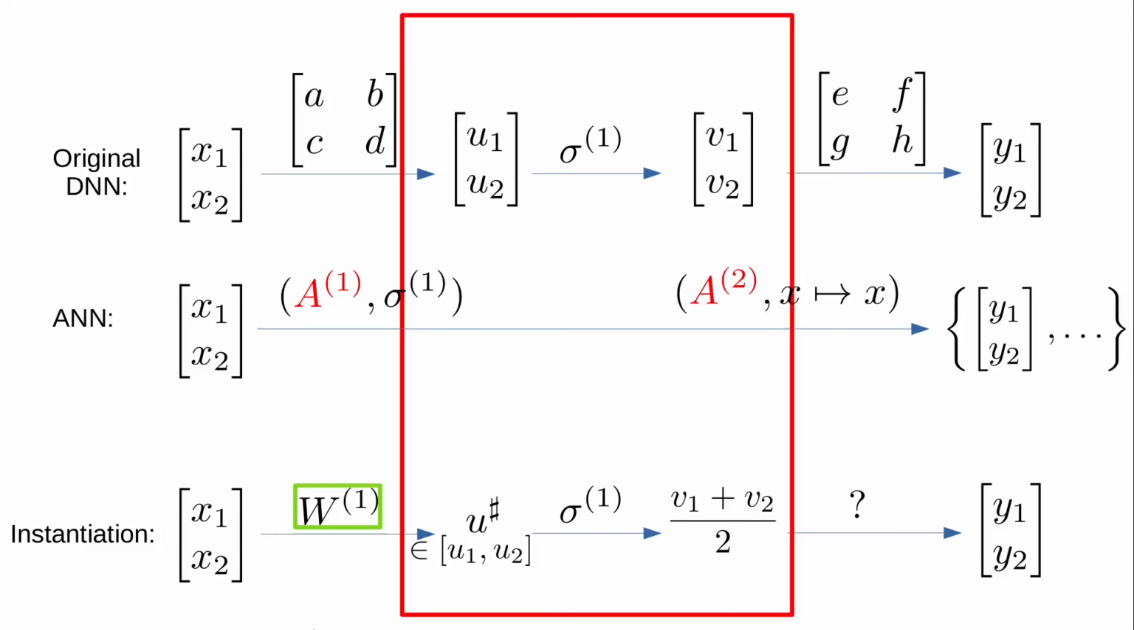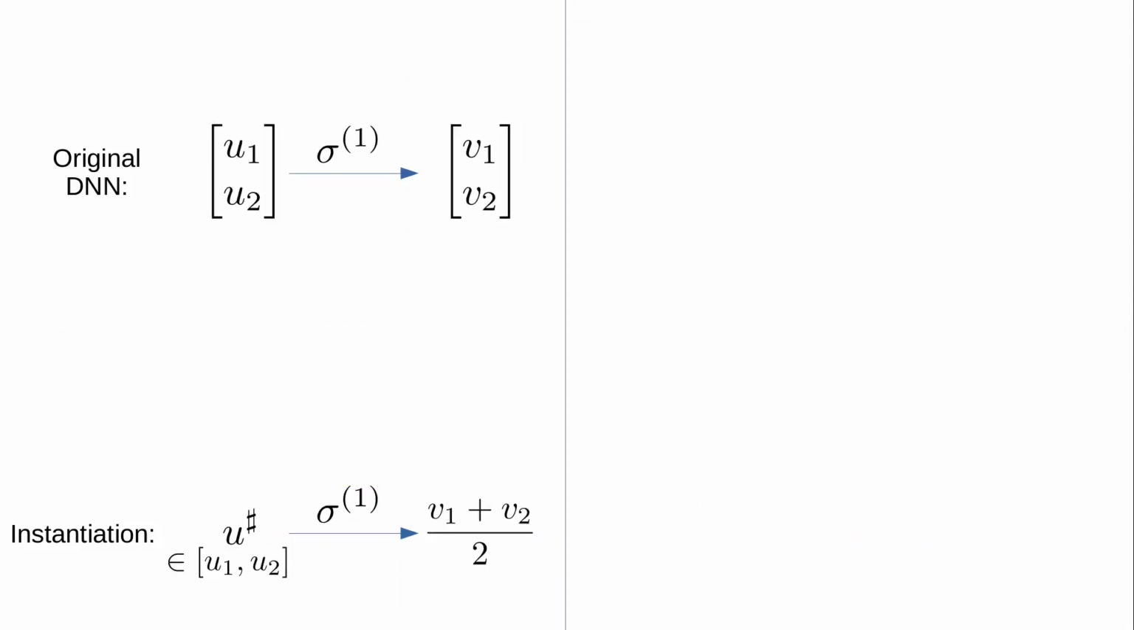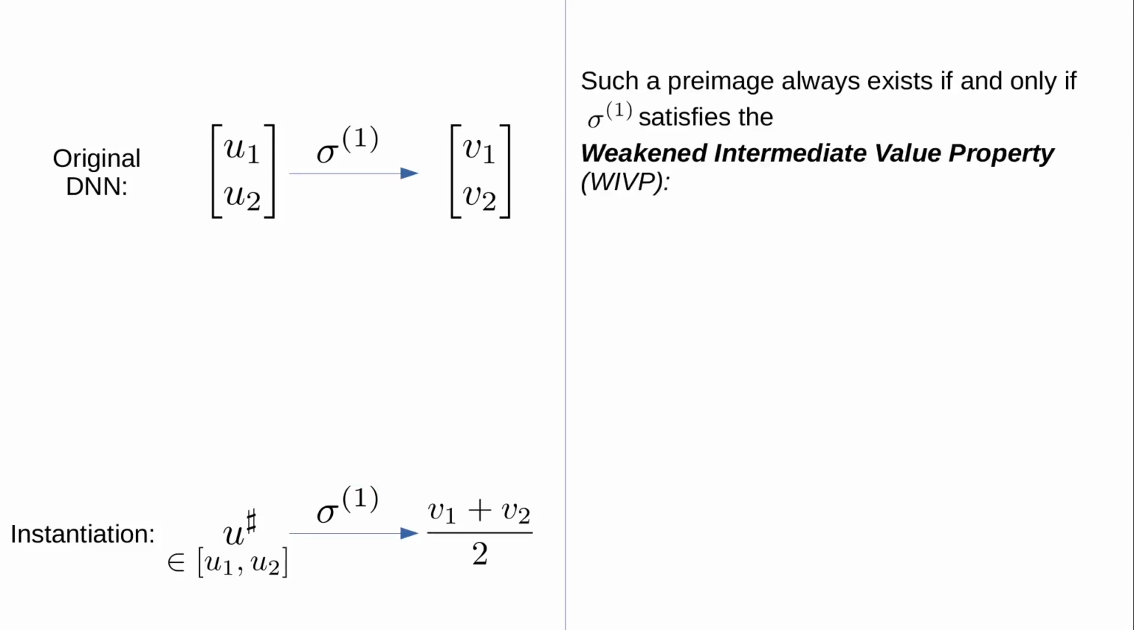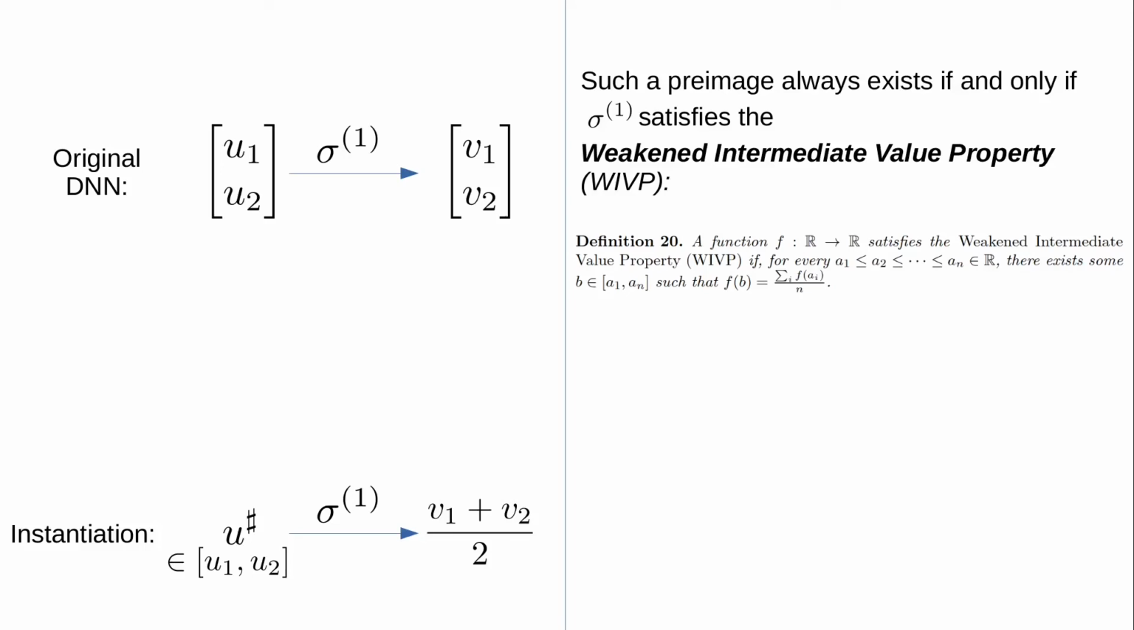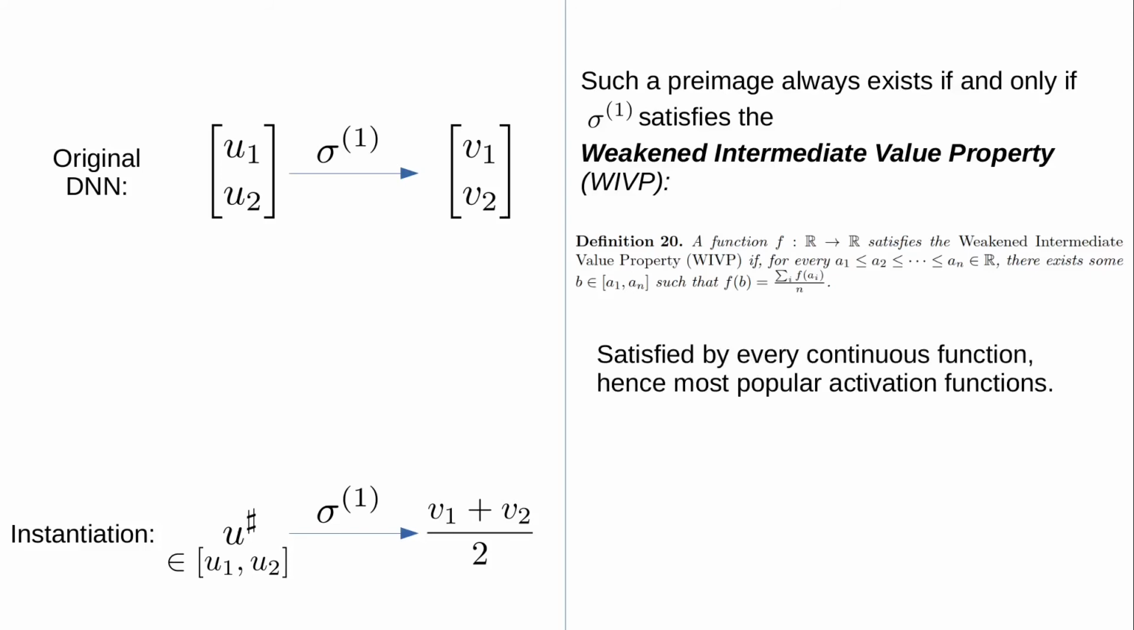The next thing we need to show is that at least one of these u sharps gets mapped to the average of v1 and v2 after applying the activation function sigma. As we'll see later, this is not in fact generally true for all possible activation functions. Instead, we'll assume for now that sigma satisfies the weakened intermediate value property, which is defined in detail in our paper, but it's effectively equivalent to the desired fact. Thankfully, all continuous activation functions satisfy the weakened intermediate value property, and so pretty much all of the commonly used activation functions work with our argument.